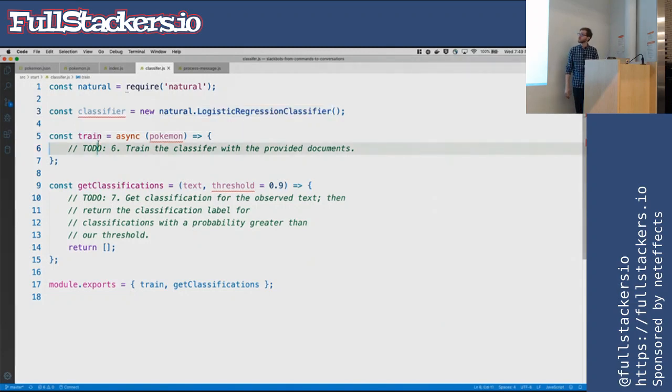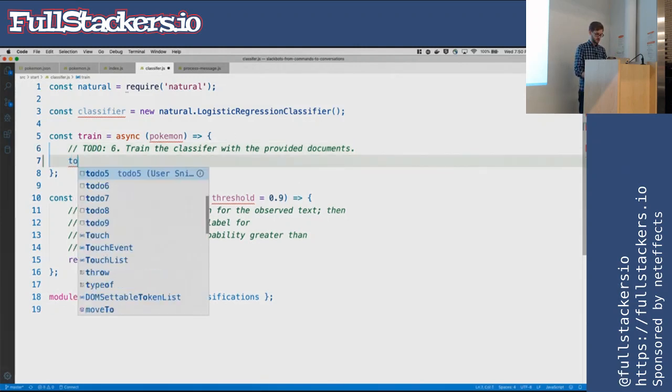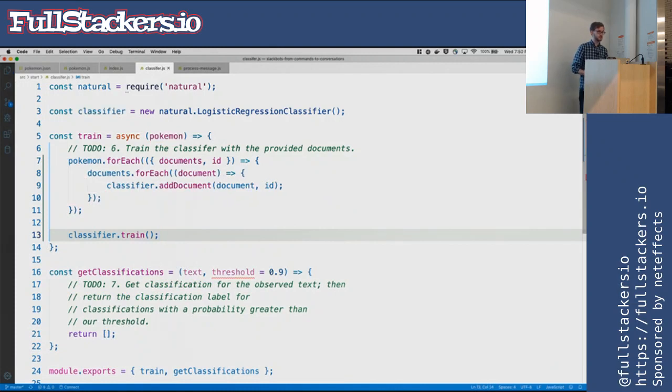The next thing is our next to-do, which is to train this classifier. Right now we just created it and it doesn't know a thing. It's like a newborn. So how can we get it to have context? Hopefully it won't take years like it does for us. It'll take a couple lines of code.